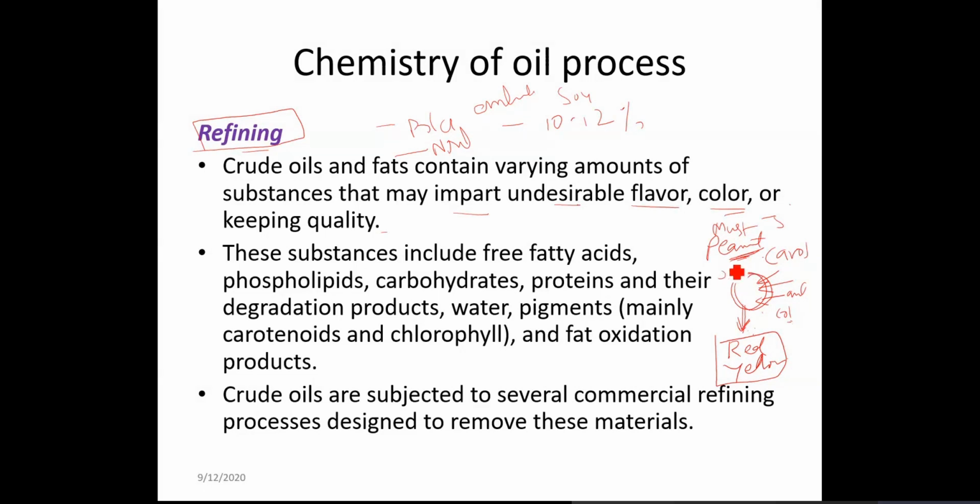But when you go today to the market, you buy either sunflower oil or peanut or mustard, and they all look the same in color. Of course, there will be a slight difference in the color. But nowadays they also have a bland odor or flavor. A mustard oil may not give a mustard flavor or odor. So these flavors and colors are undesirable. And what do you mean by keeping quality?